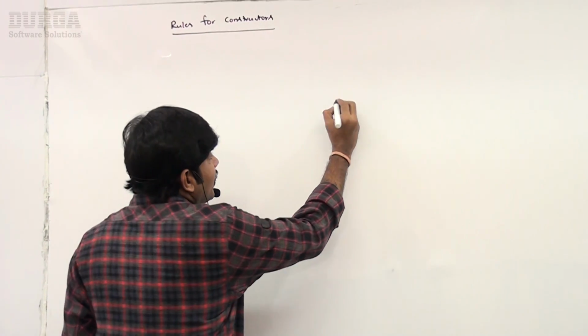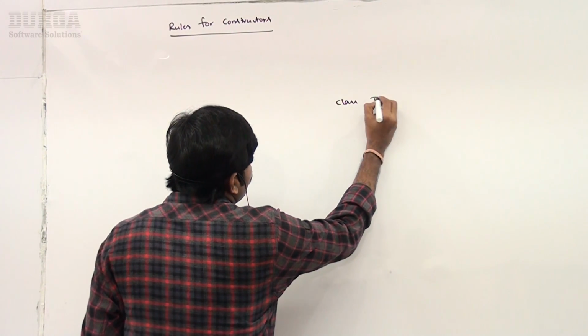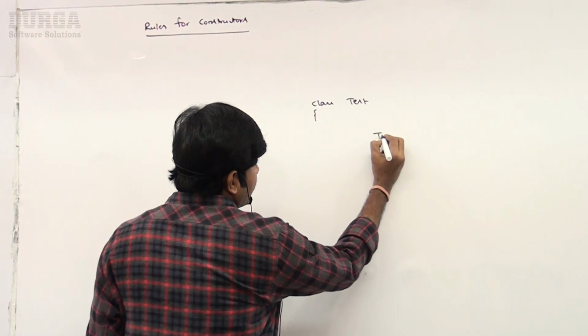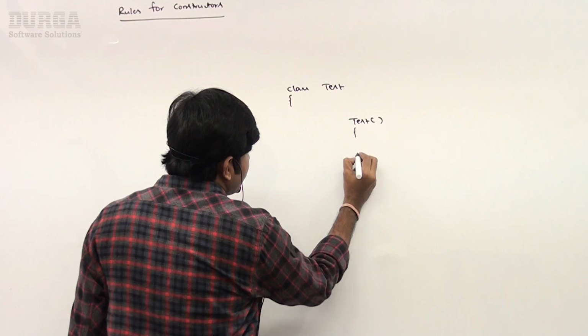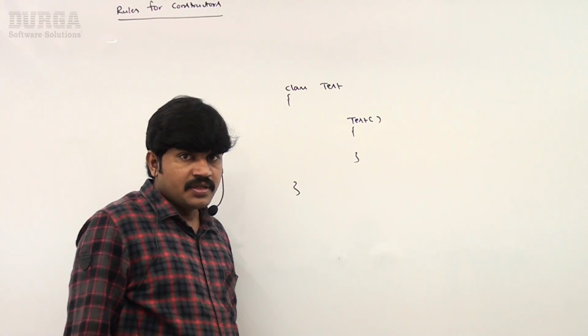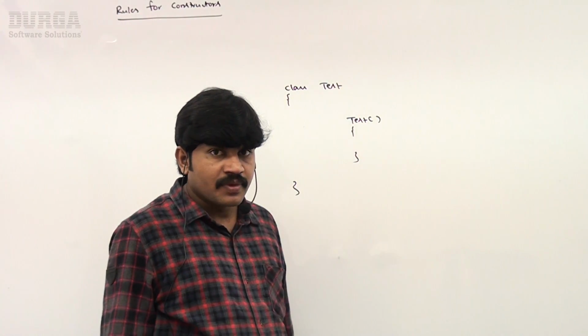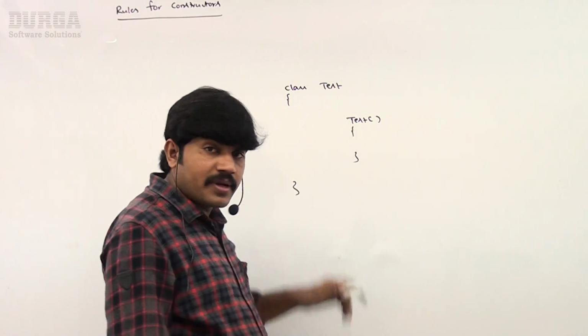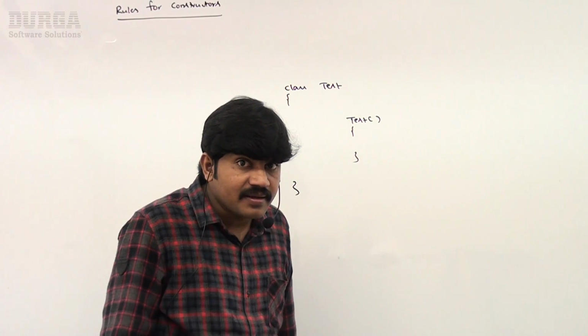Up to this point we covered two rules. The name of the constructor must be the same as the name of the class. The return type concept is not applicable for constructors. Now the third point, observe carefully. For a constructor, which modifiers are allowed? Can I take a constructor as public? As default? As protected, final, static, abstract?